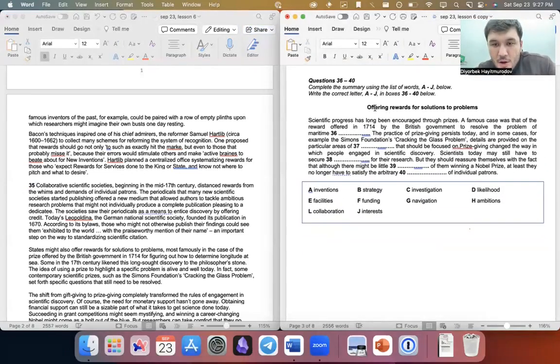And then offering rewards for solutions to problems. Scientific progress has long been encouraged through prizes. Okay, a famous case was that of the reward offered in 1714 by the British government to resolve the problem of maritime something. It's something related to the sea. The practice of prize giving persists today, even continues today. In some cases,